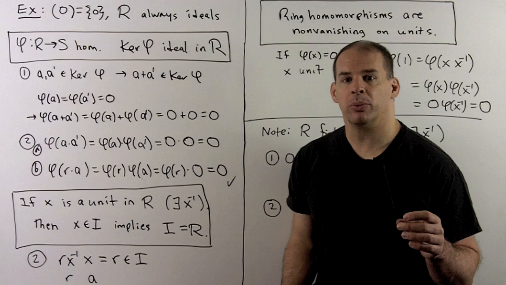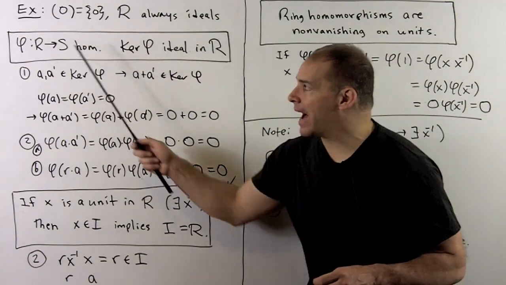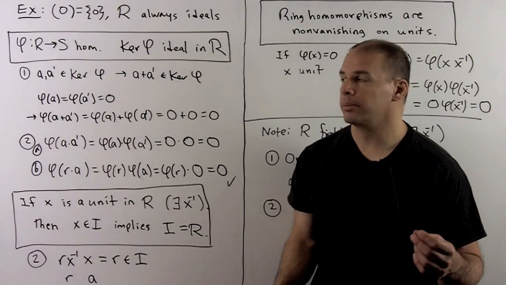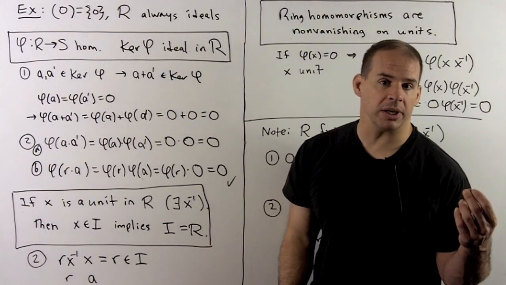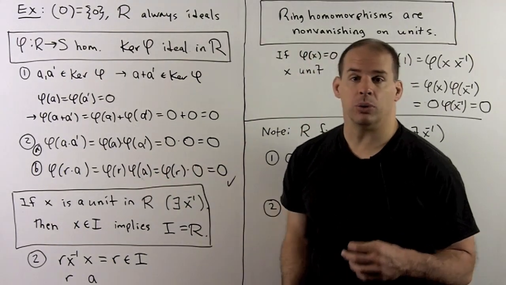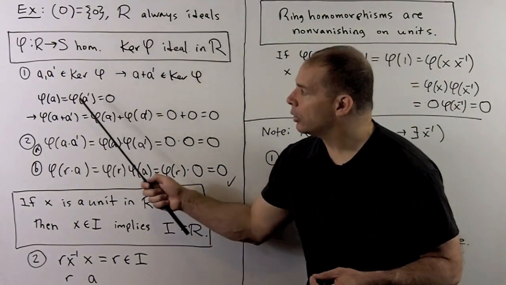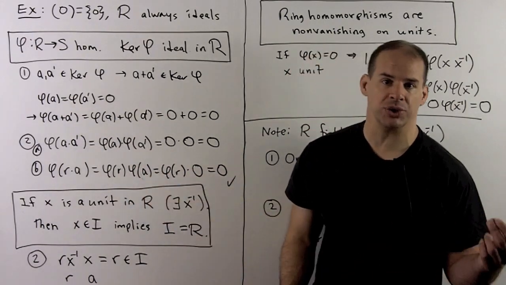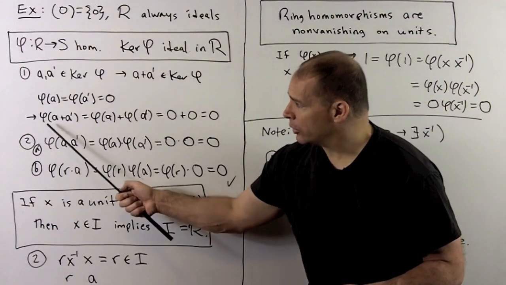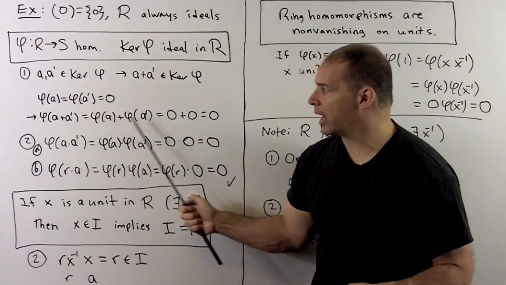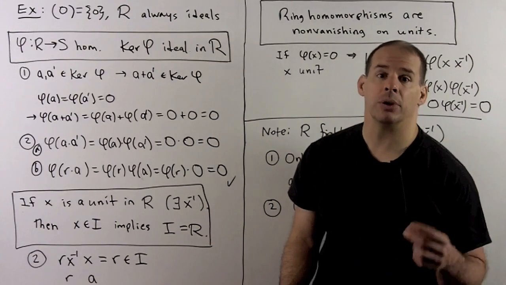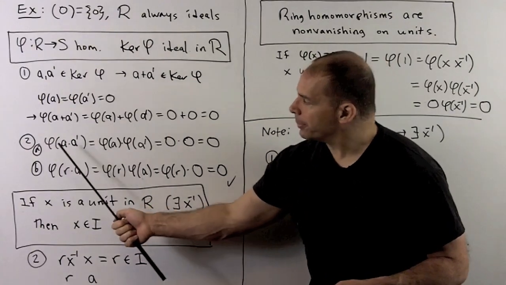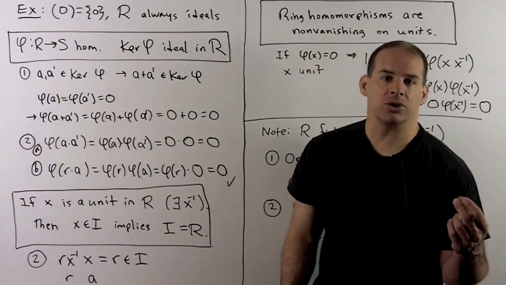For non-trivial examples, we go to ring homomorphisms. So if phi is a ring homomorphism carrying R to S, then the kernel of phi is always a two-sided ideal in R. Let's run through the properties. If a and a prime are in the kernel, we want to show that the sum is also in the kernel. We have by assumption phi of a equals phi of a prime is 0. So I want to show that phi of a plus a prime is also 0. Now if we apply the ring homomorphism property for addition, we could split it up. We get 0 plus 0 is 0. So the first condition holds.